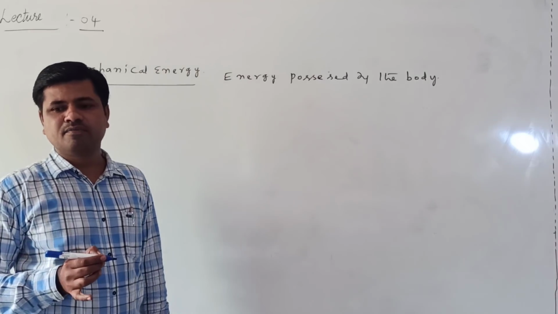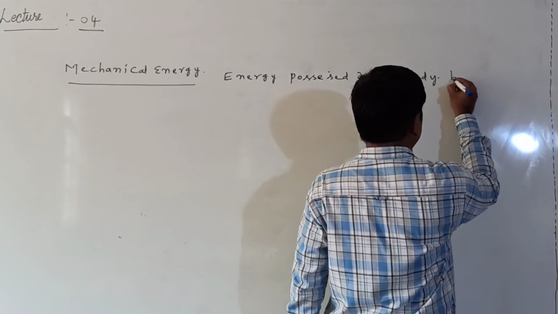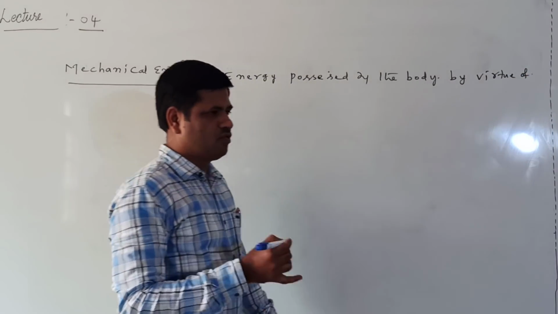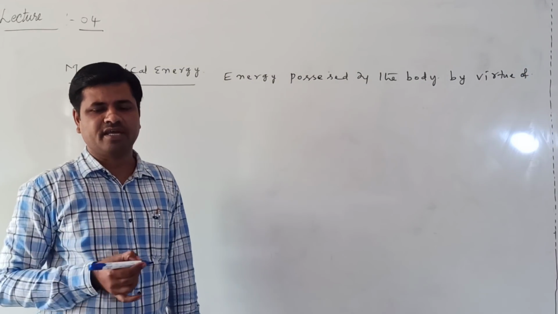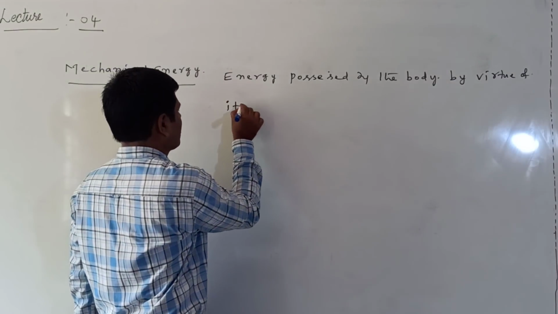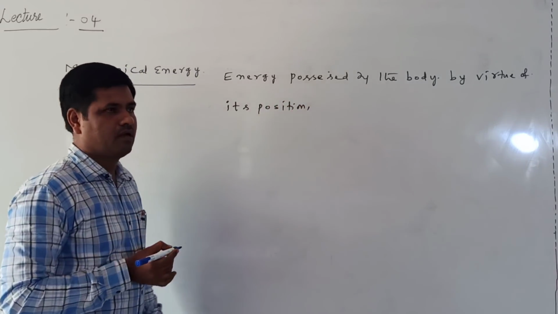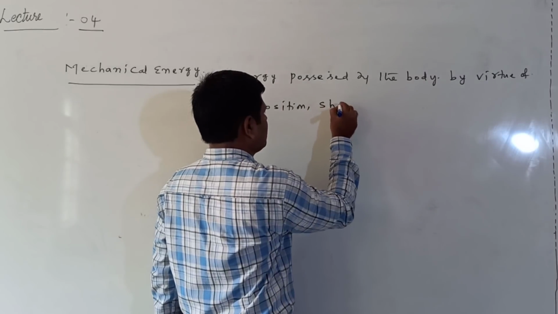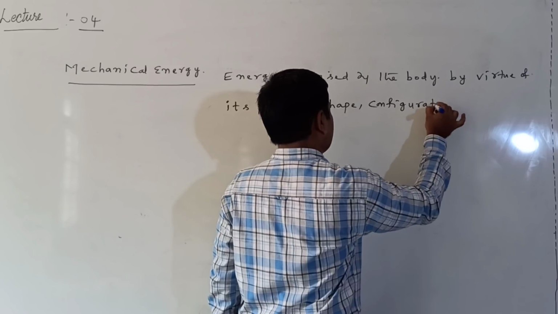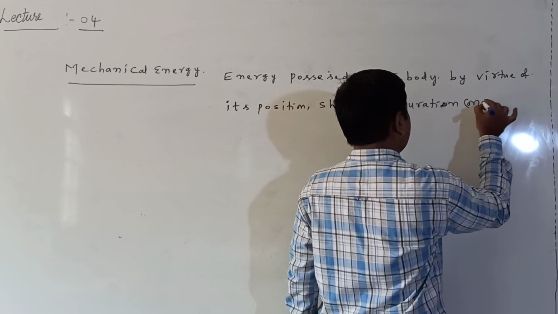Energy possessed by a body by virtue of, or due to, its position, shape, configuration or motion.